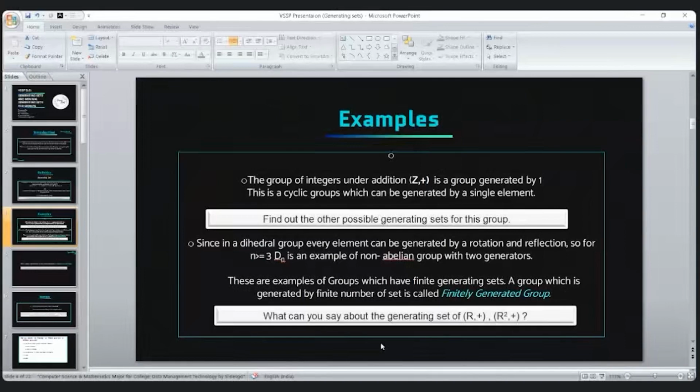So actually, we don't have any finite generating set for these two groups, R plus and also R squared under addition. In vector spaces, we have seen that R squared, the set of two-tuples over R, can be generated by (1, 0) and (0, 1), but it is not true in groups. Why?